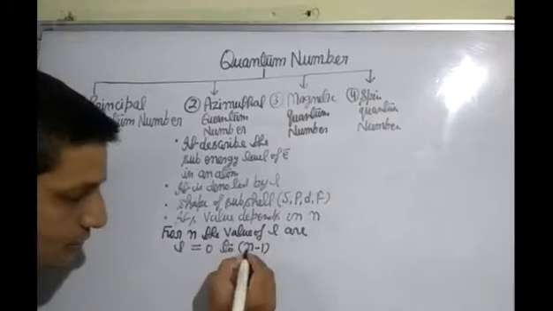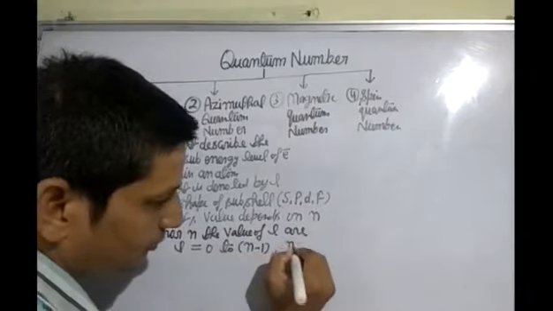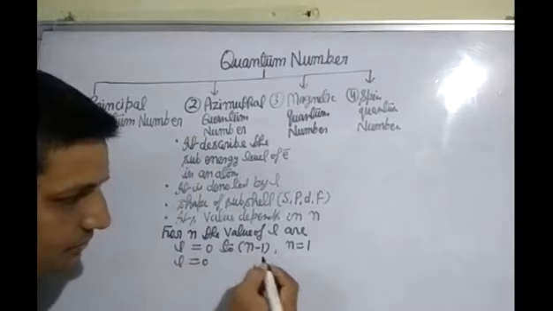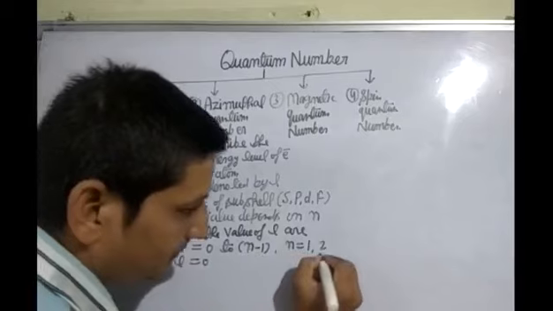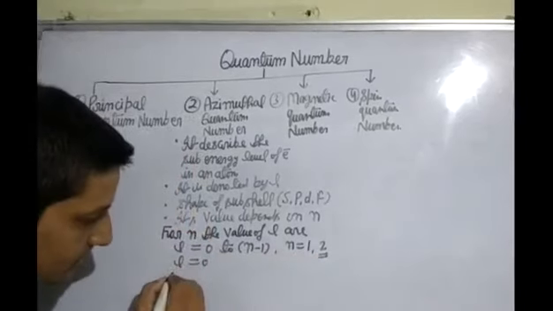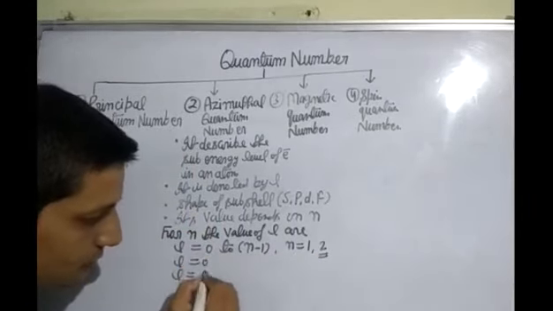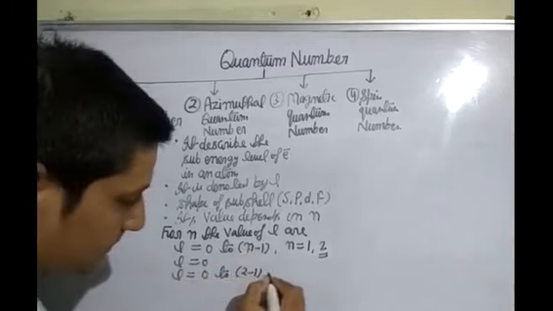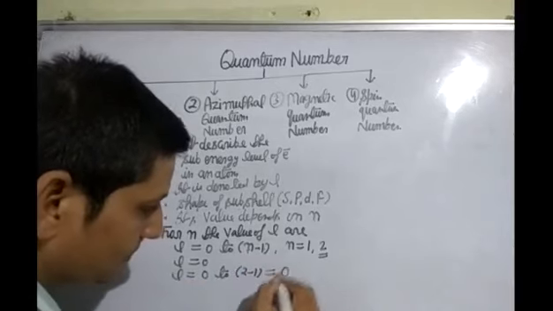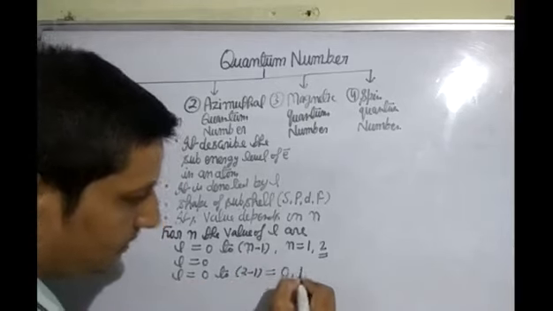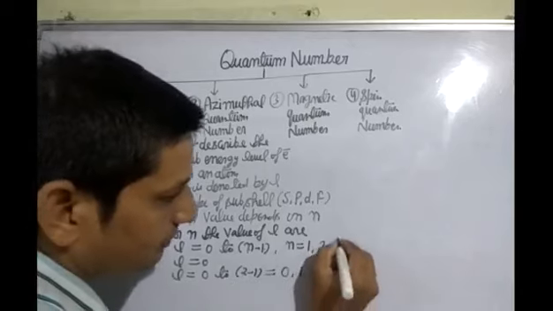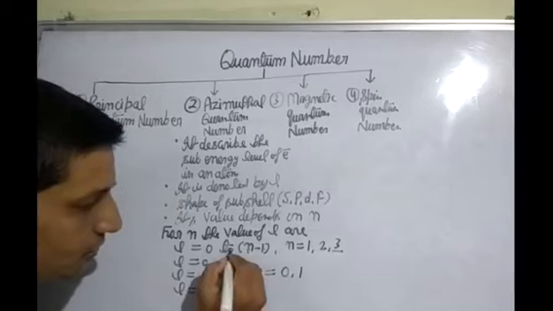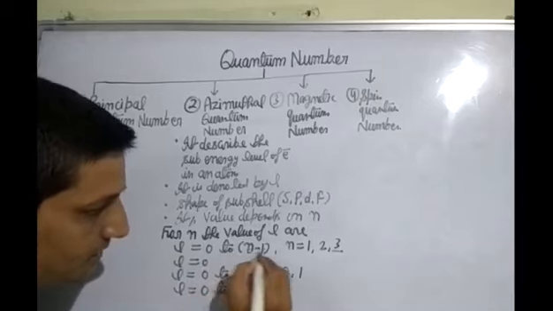Now we put here n is equal to 1. When we put n is equal to 1, we get L is equal to 0 to 1 minus 1, 0. Now we put here n is equal to 2. When we put n is equal to 2, we will get L is equal to 0 to 2 minus 1, means finally we get 0 comma 1. Now we put here n is equal to 3. When we put n is equal to 3, we will get L is equal to 0 to 3 minus 1.